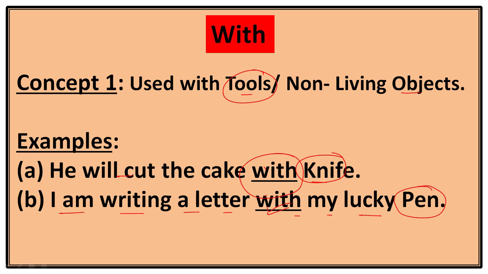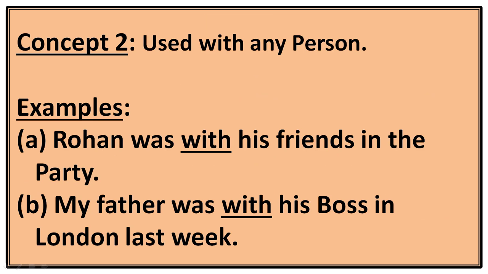Is that clear? We'll proceed to concept 2, and it says it is used with any person. It is very easy to understand through examples. First example is Rohan was with his friends in the party. He was with his friends, and it simply denotes the person, so we will use with.